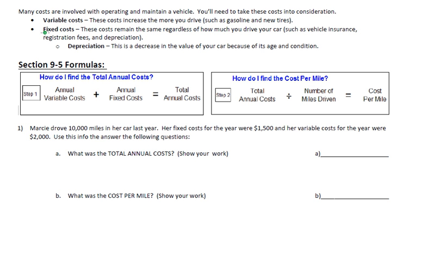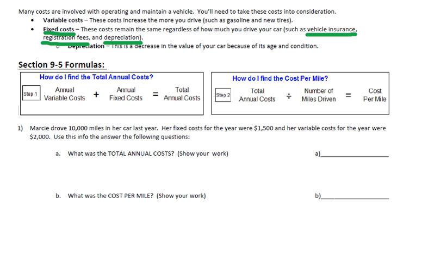Then there are fixed costs. Fixed costs are going to remain the same. It doesn't matter how much you use the car. For example, your car insurance is going to stay the same. Your registration fees, even depreciation. These are things that are going to stay the same regardless of how much you drive your car. You could leave your car parked in the garage all the time, but you're still going to have to pay for the license plate fee or, once again, the car insurance.